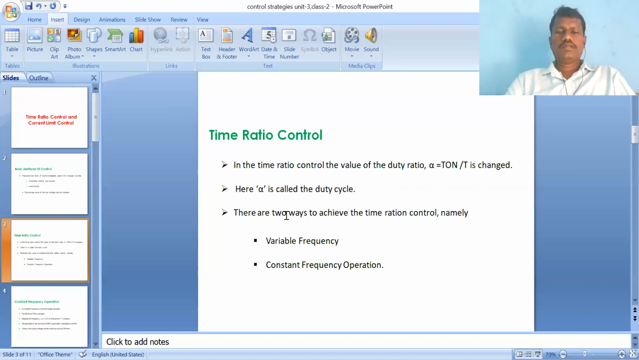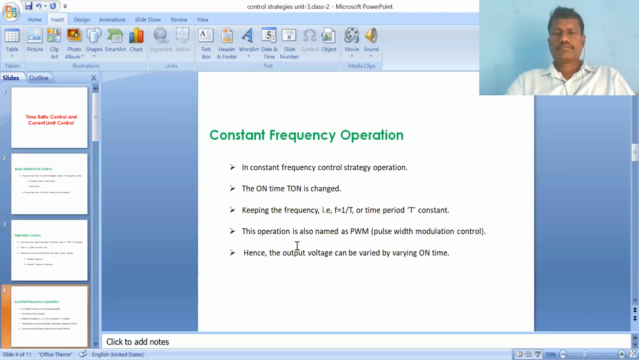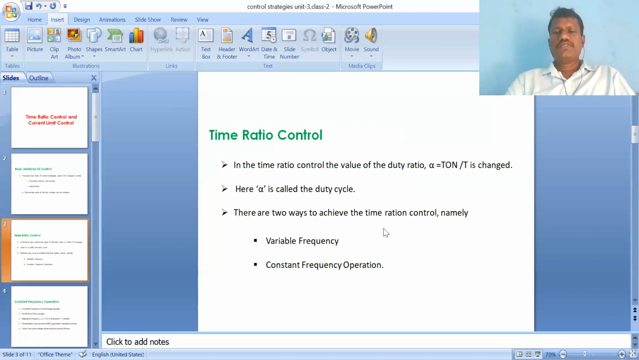There are two ways to achieve time ratio control: first variable frequency, second constant frequency. In case of variable frequency, the time period T is inversely proportional to the frequency. Frequency is equal to 1 by T. Suppose frequency changes, automatically T also changes. So alpha also changes, and automatically the output voltage also changes.